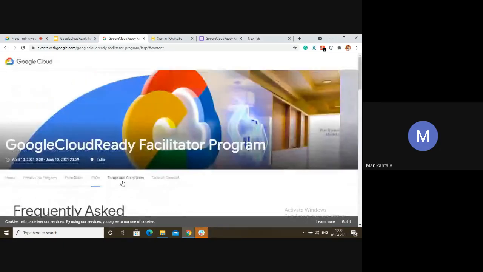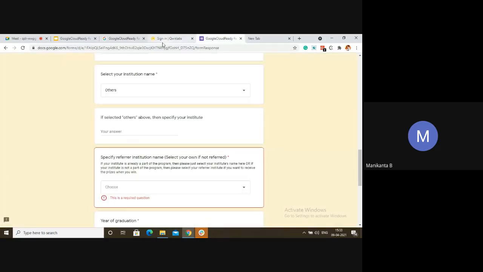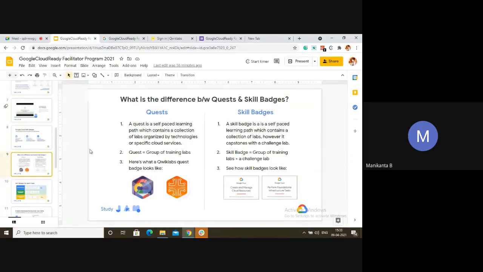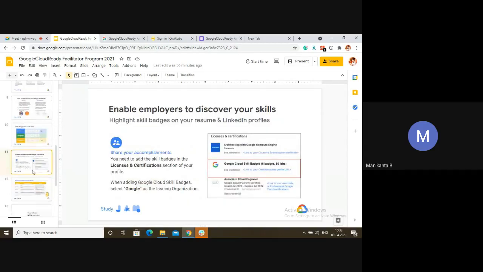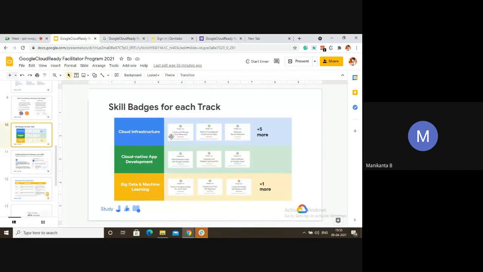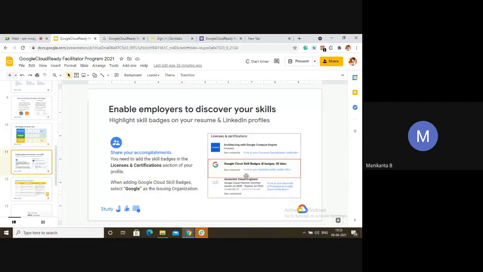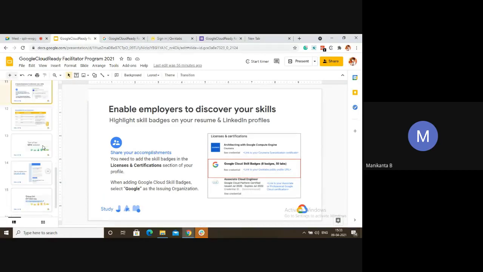Then, so this was about enrollment and price rules. What was left? You have to know the difference between Quest and Labs. This is just a track, and one track has a number of skill badges. You plan accordingly how much you want to do and how much of a milestone you want to reach. This is how you will be showcasing it on your LinkedIn. You will be putting Google Cloud skill badges there, giving credentials, and mentioning how many badges you have done, and that will be more exposure towards recruiters.